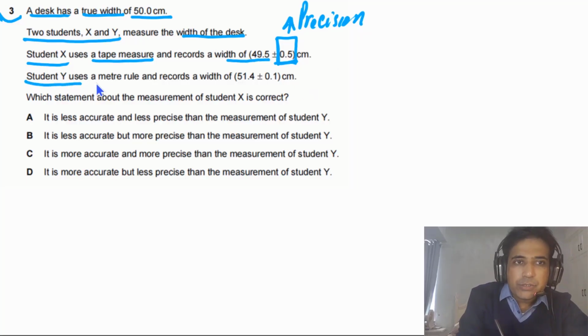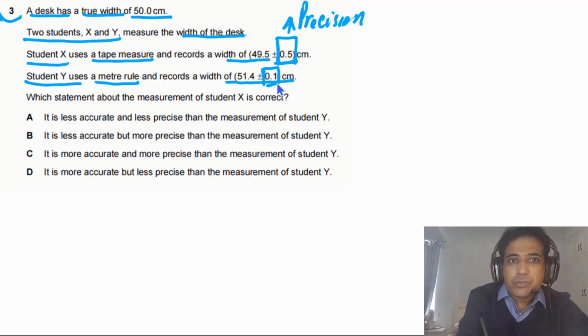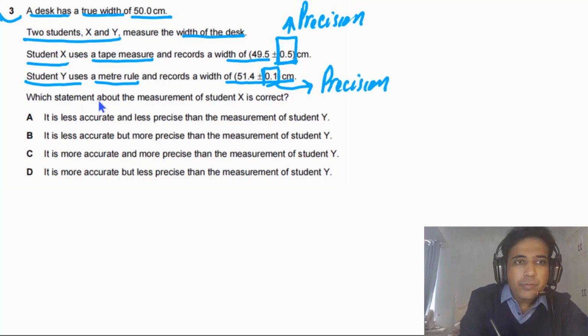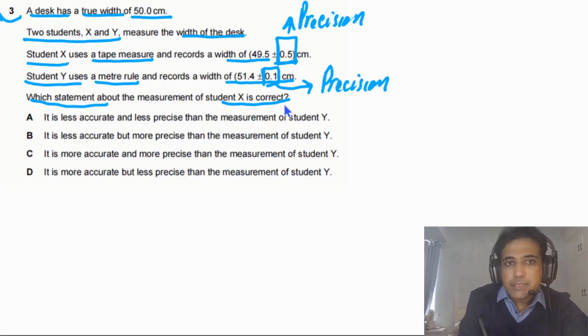Student Y uses a meter rule and records a width of 51.4 plus minus 0.1 centimeters. So this is the precision of the meter rule. For this question, we need to find out which statement about the measurement of student X is correct.